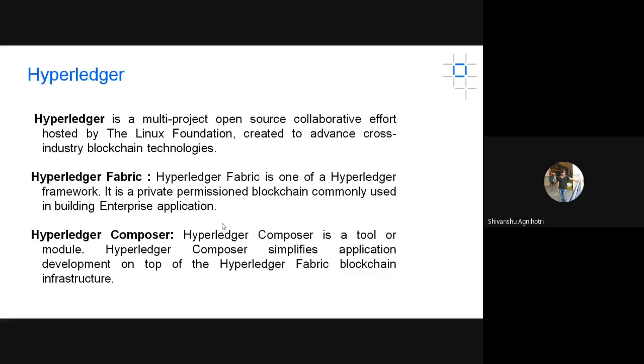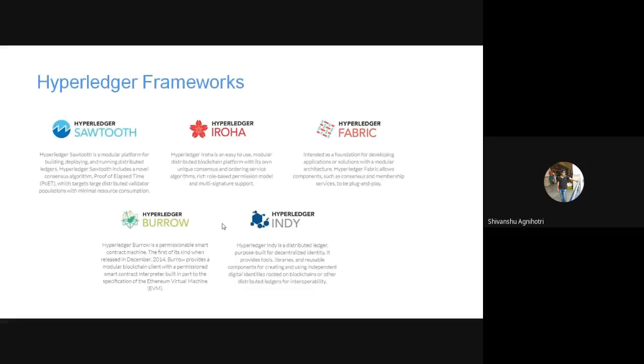Hyperledger is an open source project funded by the Linux Foundation, and it is mainly used to develop blockchain based applications. Inside the Hyperledger community, there are different frameworks and tools. Among those, one of the most commonly used frameworks is Hyperledger Fabric, and the tool that is commonly used is Hyperledger Composer. So our focus will be on Hyperledger Fabric and Hyperledger Composer. In this slide, we can see there are different kinds of frameworks and different functionality of each framework.